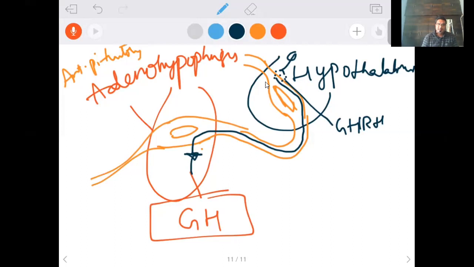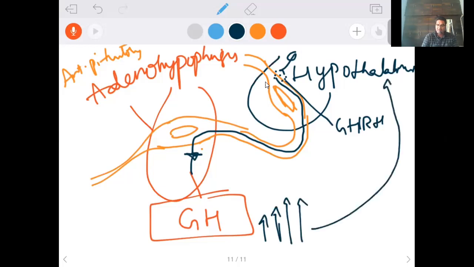Next, if the growth hormone levels increase in the blood, that information goes to the hypothalamus, which we know is for the perception of chemicals. We have seen so many functions earlier: perception of chemicals, temperature, reproduction, metabolism. So the increased level of growth hormone in the blood reaches the hypothalamus.